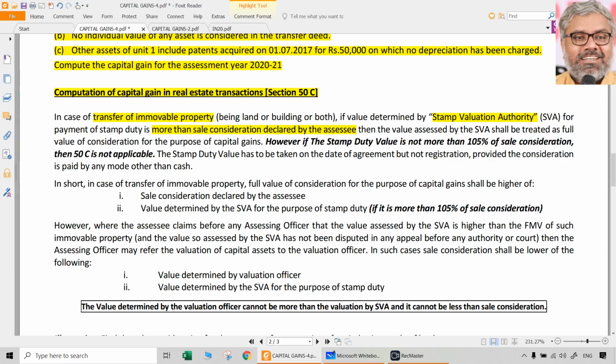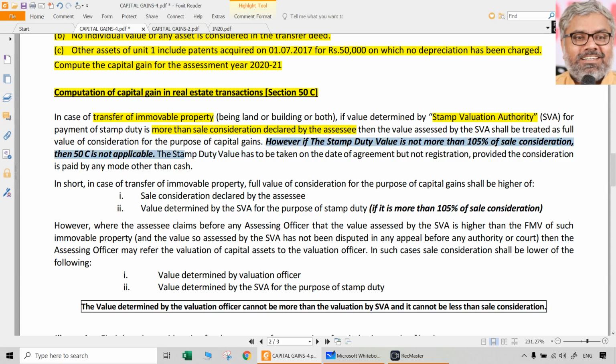Now he is selling it. While he is selling it, stamp duty value of that asset is more than the value that he actually sold for, or at least he is claiming to sell for. Then the Income Tax Act says that we don't believe the value given by the SSE, but we believe the stamp duty valuation as if it is the full value of consideration. Don't write all these things, believing and all. That is for understanding purposes. Provision is what you have to write. What is the provision? Where there is a transfer of immovable property and the stamp duty valuation of such property is more than the sale consideration, then according to section 50C, the stamp duty valuation shall be treated as full value of consideration. That's it.